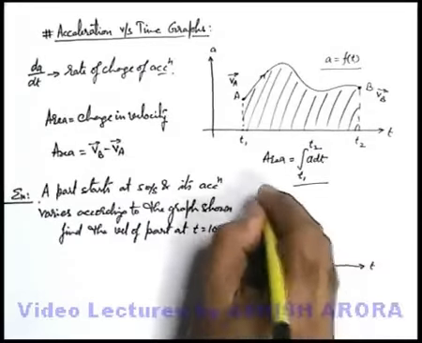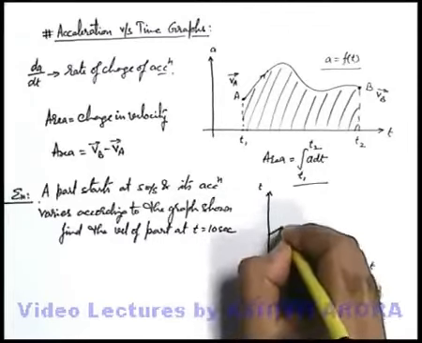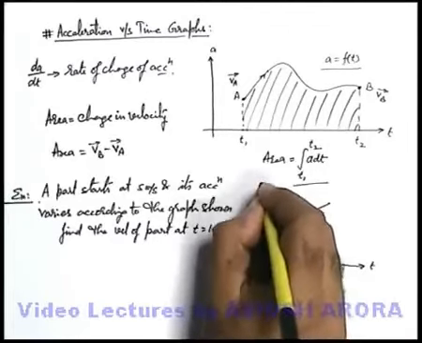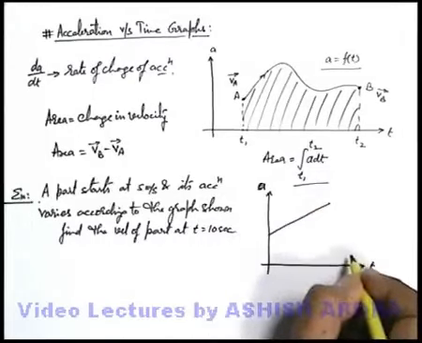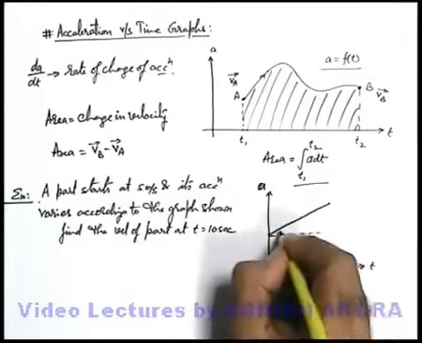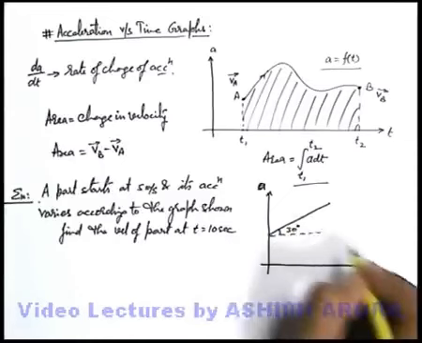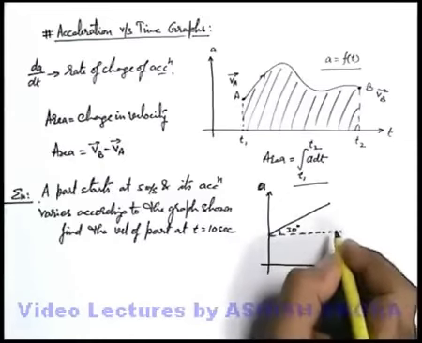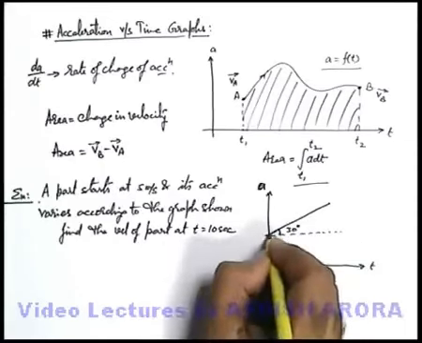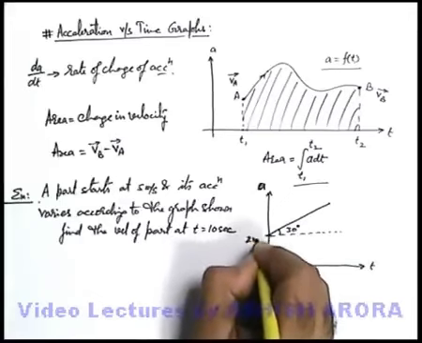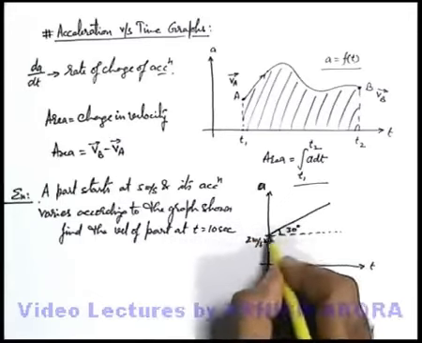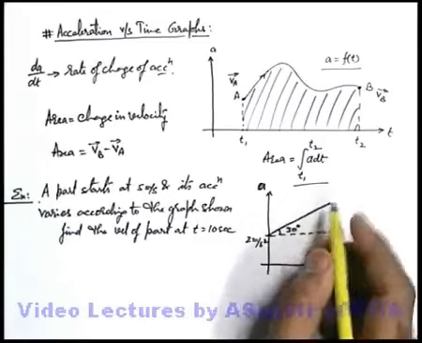The graph given to us is this. This is the acceleration time graph, which is a straight line inclined at an angle of 30 degrees with the time axis, and it starts with an acceleration of 2 meters per second squared, and acceleration varies linearly with time.